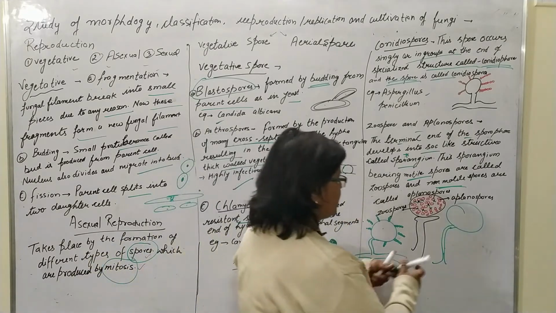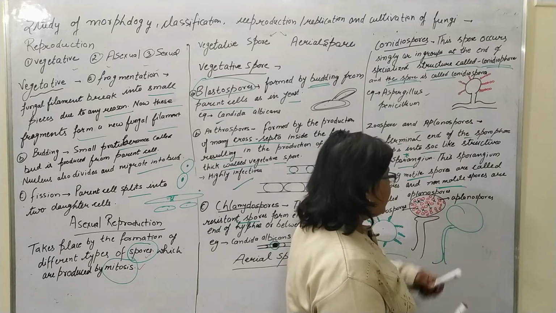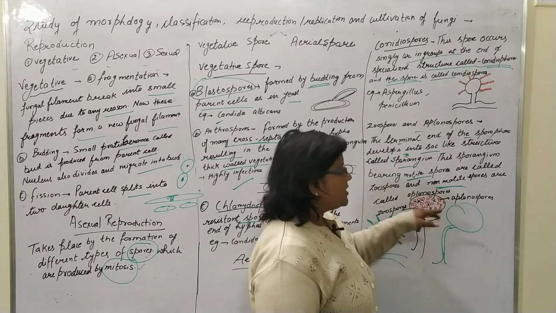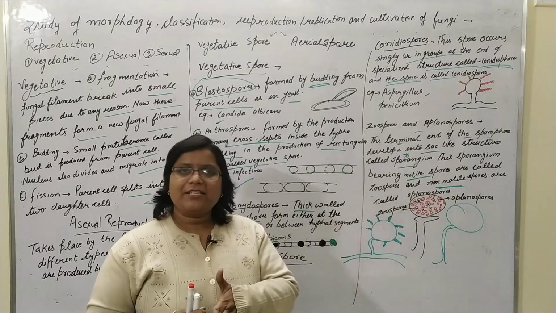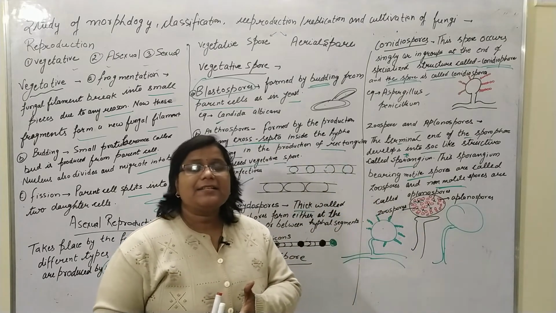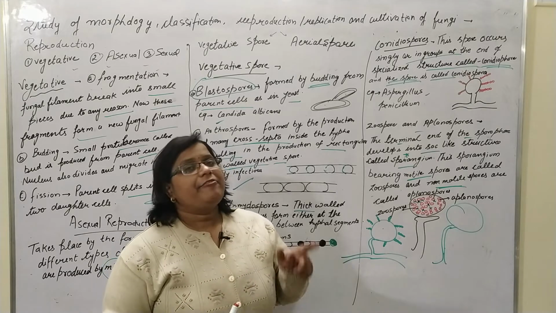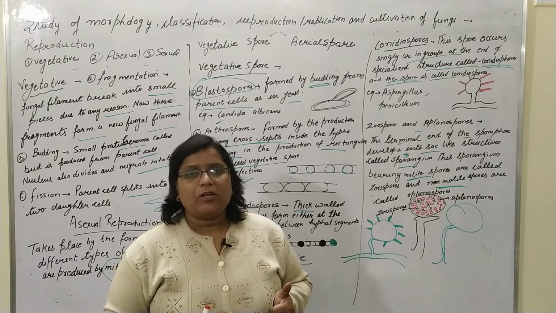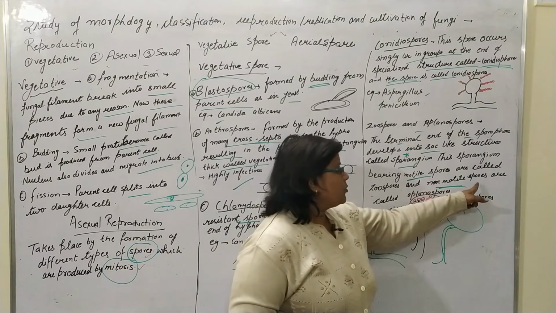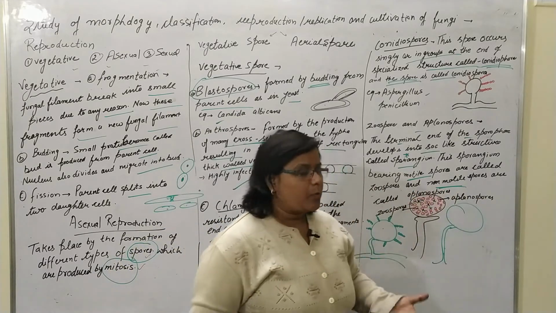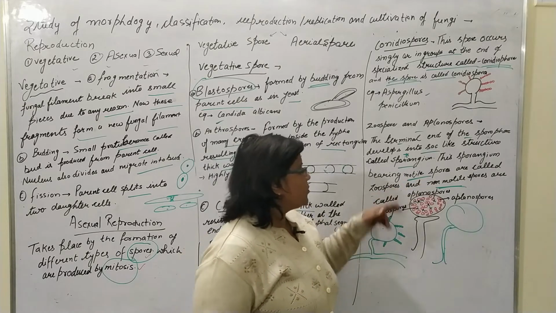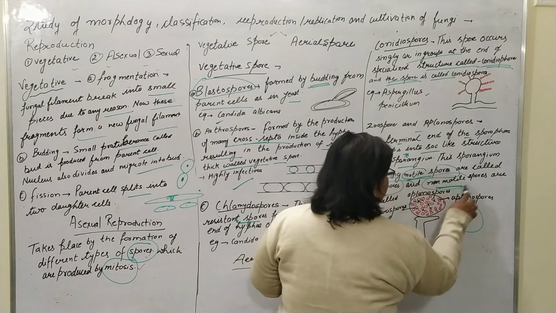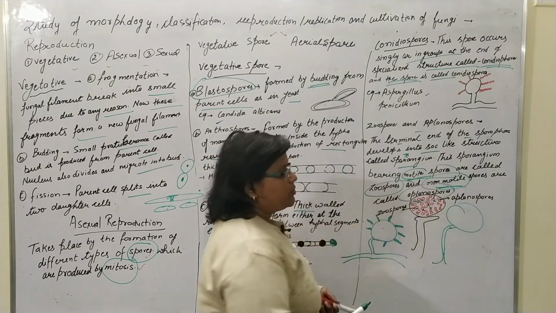These motile spores have flagella. From the green color I have drawn here, spores having flagella are categorized as motile spores, and if they do not have flagella or any kind of motile organ, they are named non-motile spores, or we can say aplanospores. So the motile spore is known as the zoospore, and the non-motile spore is named the aplanospore.